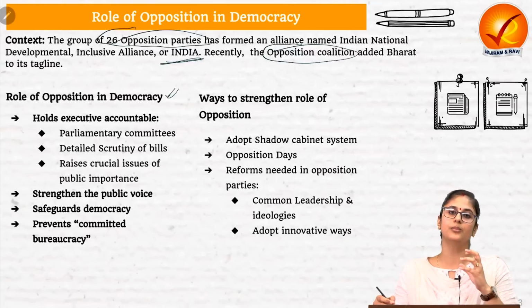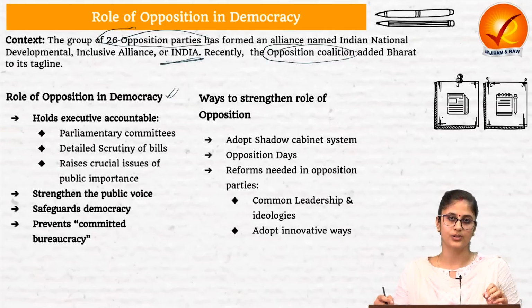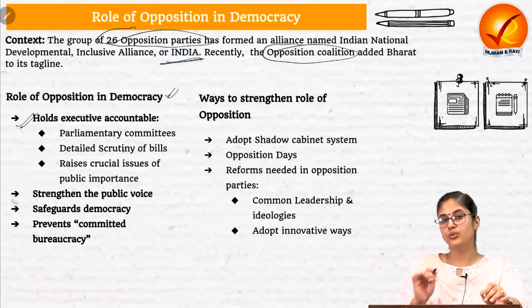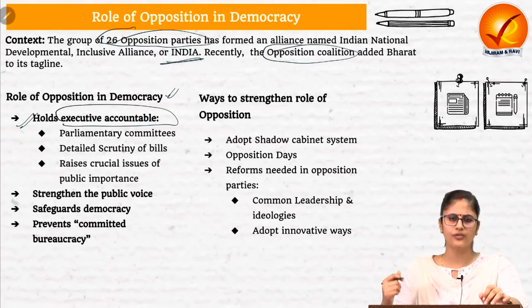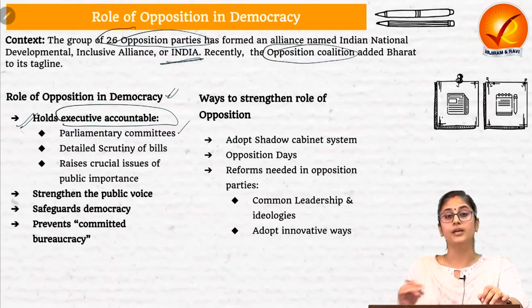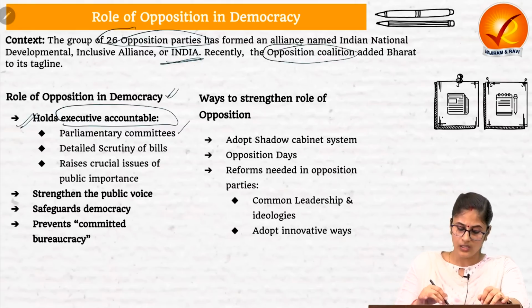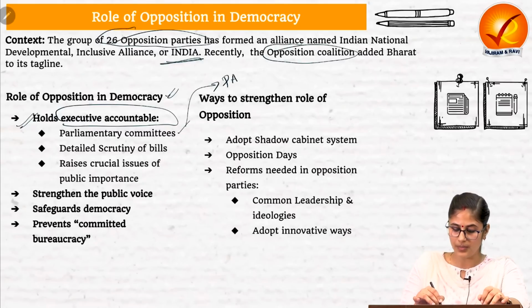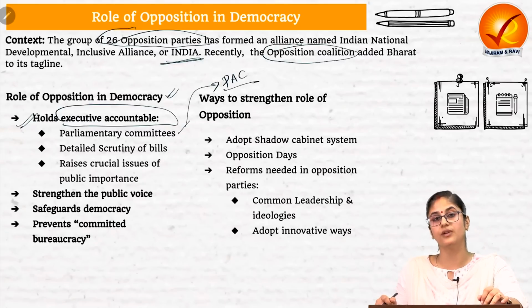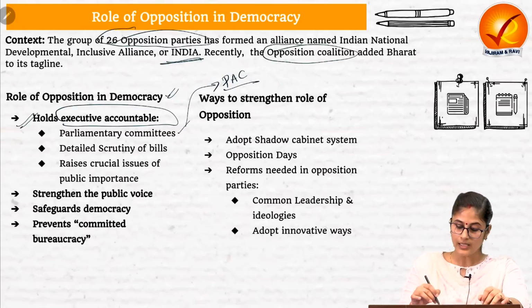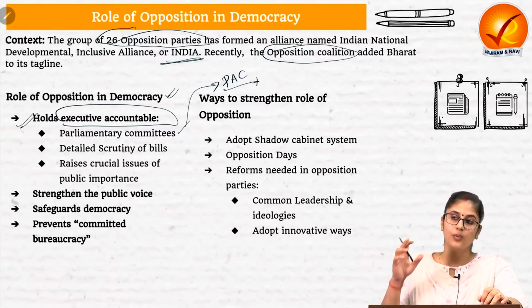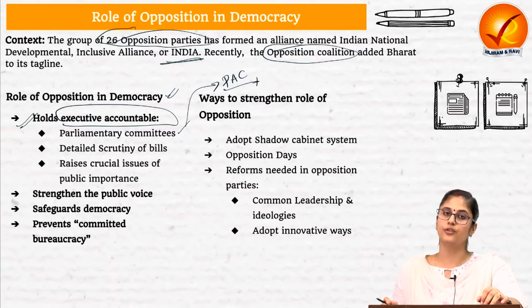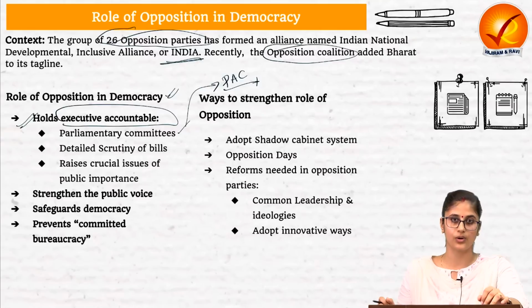What crucial role does the opposition political party play in a democracy? The opposition political party plays a very crucial role in holding the executive accountable through a lot of ways. First is through parliamentary committees. Examples are the Public Accounts Committee, which holds the executive accountable in the financial domain. Then we have the Committee on Government Assurances, which basically looks into whether the promises the ministers are making on the floor of the house, are they adhering to them or not.